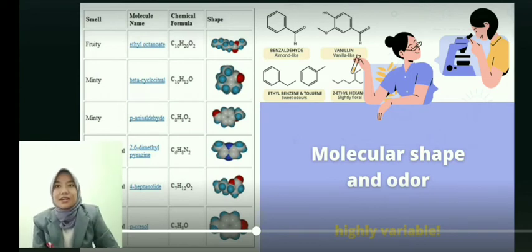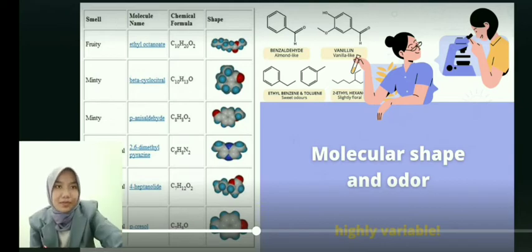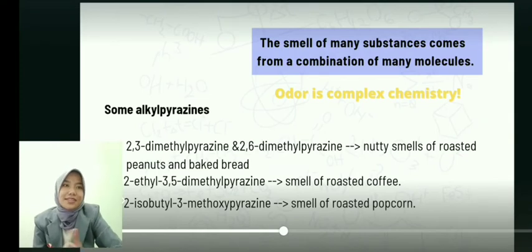Okay, there are many kinds of odorous molecules which have different types of smell, and they have different shapes, and the same molecule with a small change in its structure can make an amazing difference to its smell. The smell of many substances comes from a combination of many molecules.